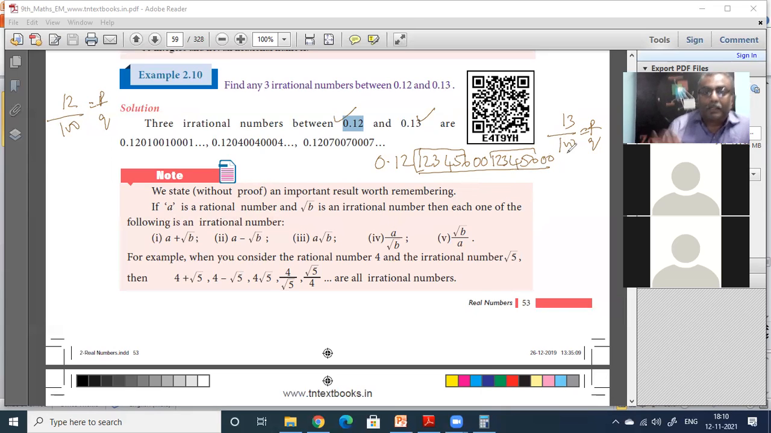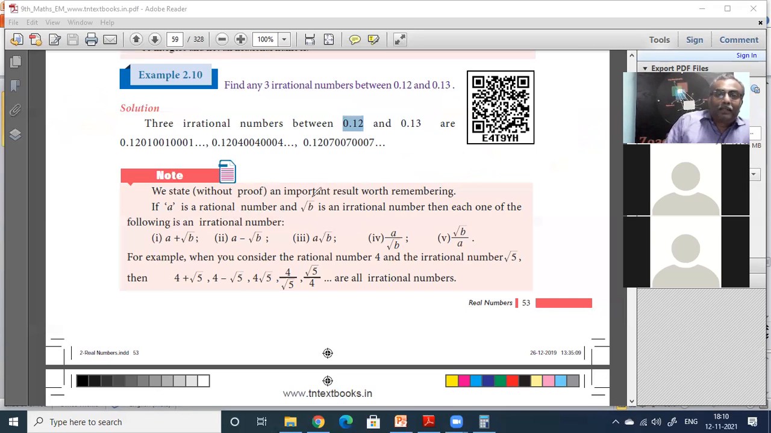Make sure no pattern is coming and write any numbers you want. Your creativity is the limit. Don't think this is the only right answer. You can write 0.12, and after that you can put 9, 8, 7, 6, 5, 1, 2, 3, 4, 0, 0, 0, 1, 4, 3, 2, 1, like that. You can put dot, dot, dot at the end. Make sure there is no pattern. That's all.